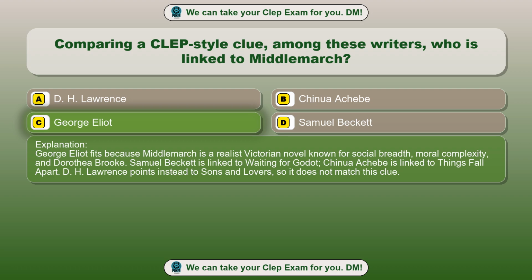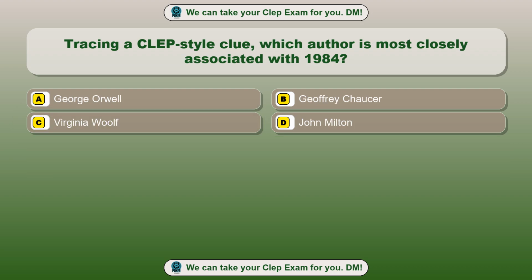Samuel Beckett is linked to Waiting for Godot, Chinua Achebe is linked to Things Fall Apart. D. H. Lawrence points instead to Sons and Lovers, so it does not match this clue. Question 11. Tracing a CLEP style clue, which author is most closely associated with 1984?